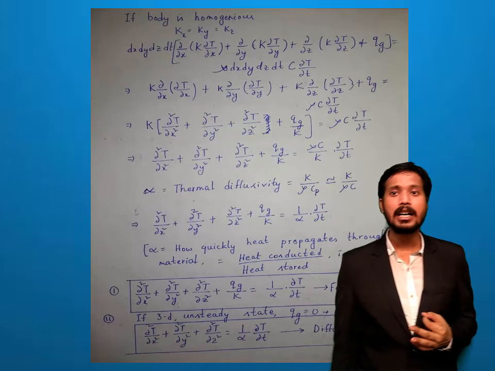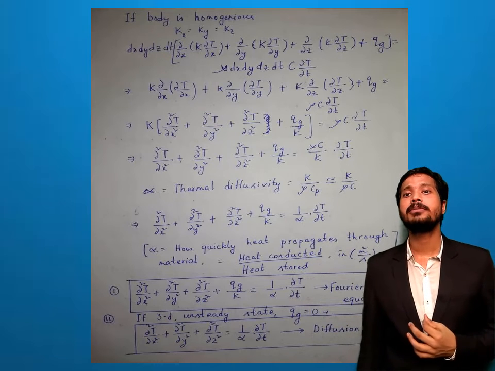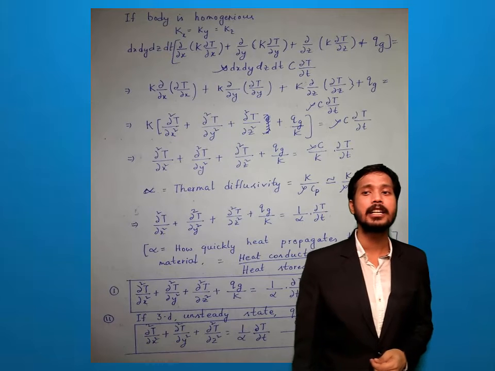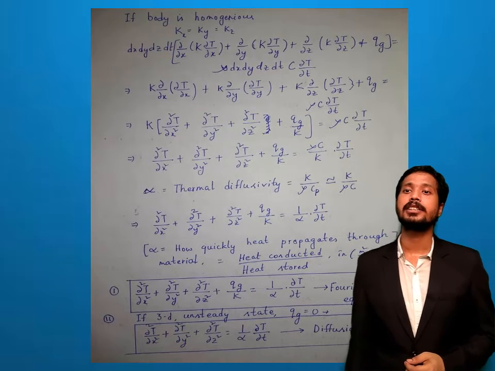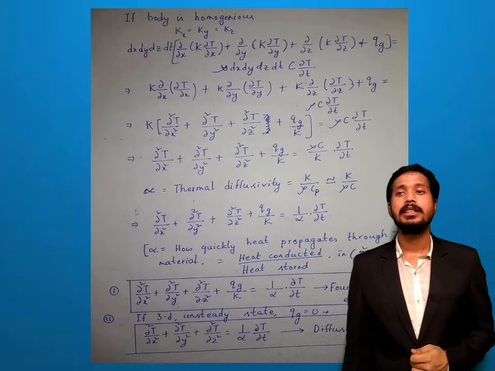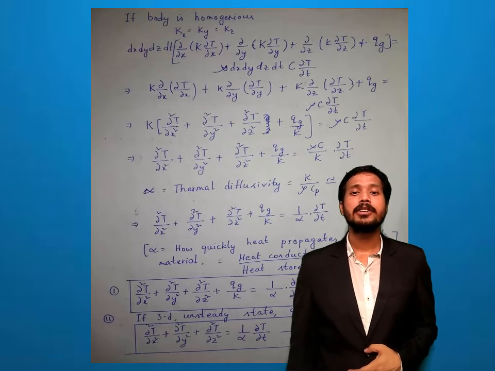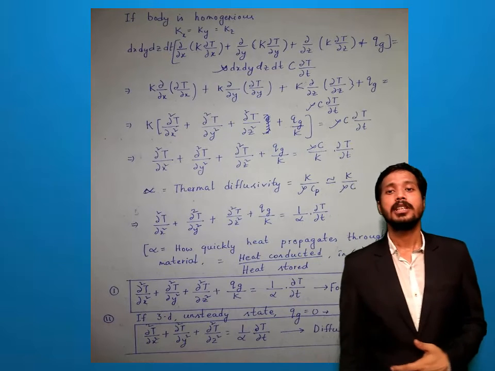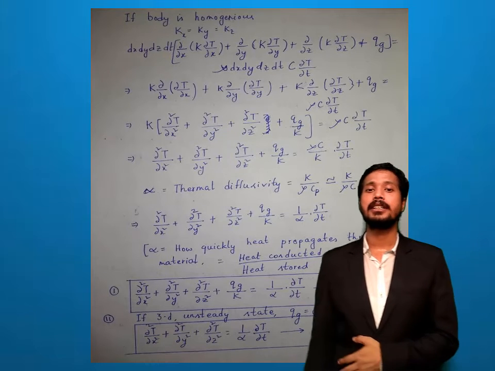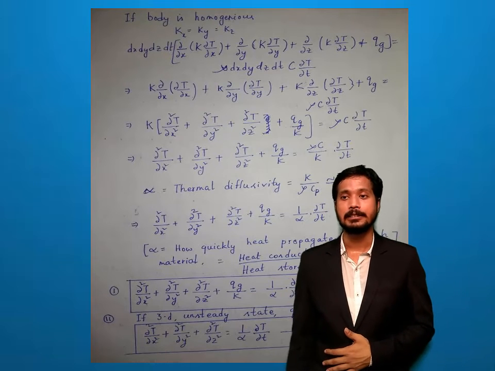Now if I take this k common from the left hand side, it comes k within bracket del 2t by del x2, double derivative, plus del 2t by del y2 plus del 2t by del z2, plus Qg divided by k equals rho into C into del t by del t. Now if we take this k to the right hand side, it becomes del 2t by del x2 plus del 2t by del y2 plus del 2t by del z2 plus Qg by k equals rho C by k into del t by del t.